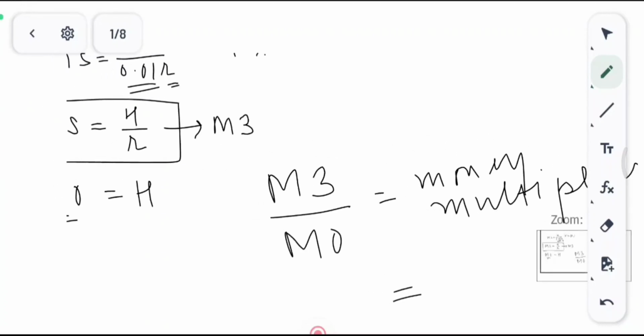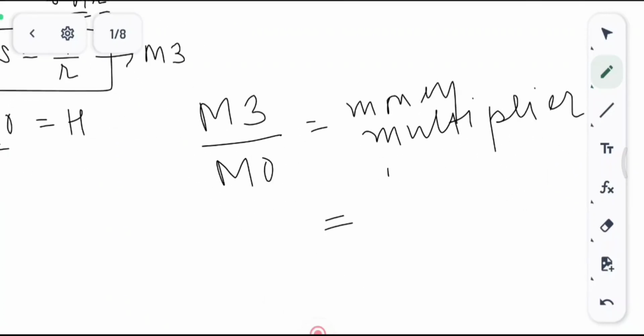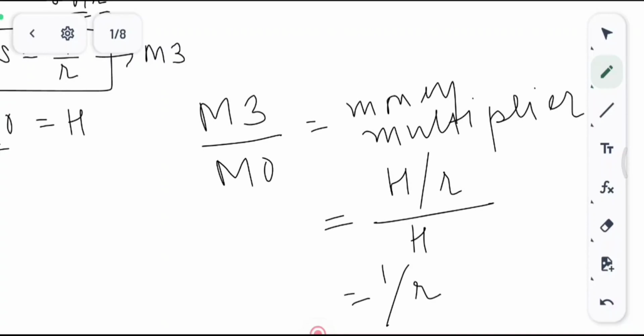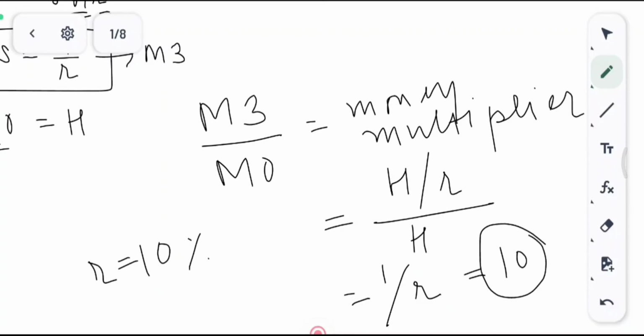So M3, we saw that M3 is H upon R, and what is M0? That is the monetary base, it is H. So if you work this out, you will find that it is equal to 1 upon R. That means the money multiplier in the economy is 1 upon the reserve ratio that is required. So let's say 10% is the reserve requirement, that means this will be equal to 1 upon 10%, so 100 upon 10, that means 10. That means whatever money is supplied in the economy, it will be 10 times.